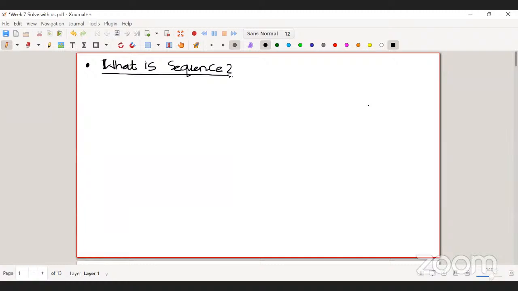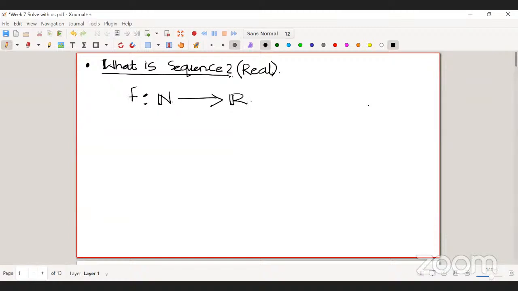The precise definition of a sequence is basically a map, a function from a set. In this course we are only dealing with real sequences. All the terms in a sequence are always real numbers. We are not going to deal with complex sequences. So a sequence is a map from the set of natural numbers to real numbers.